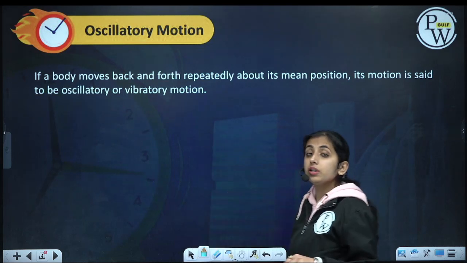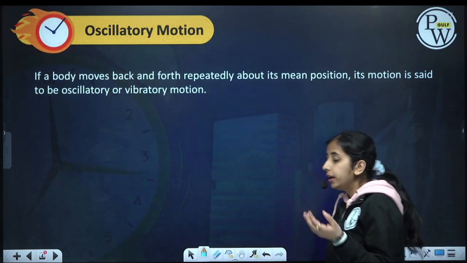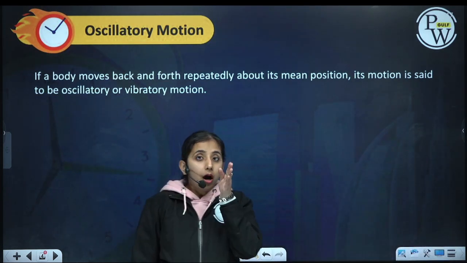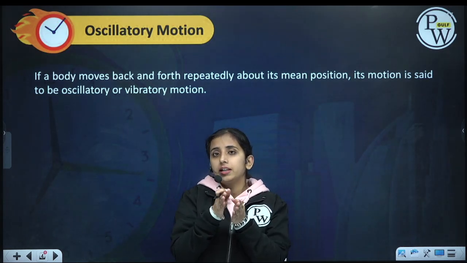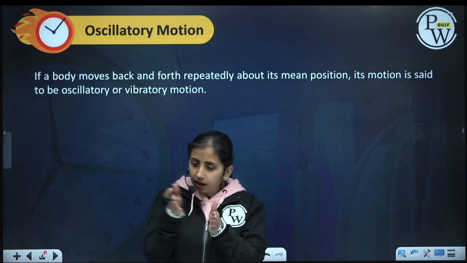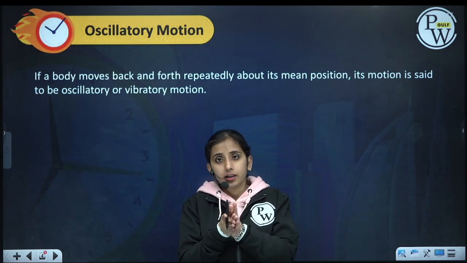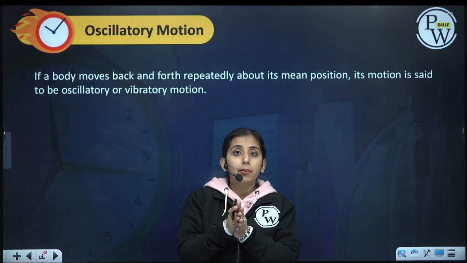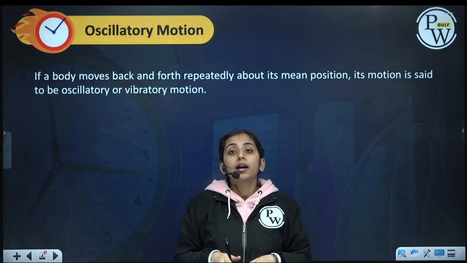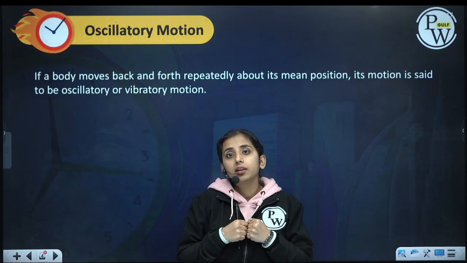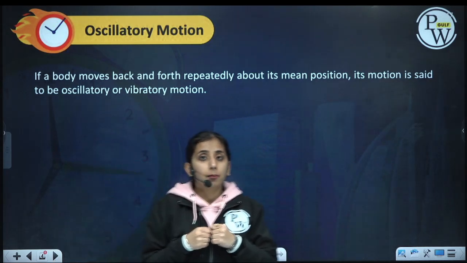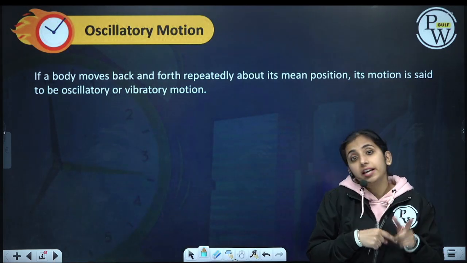Now let us see what is an oscillatory motion. Suppose I move about a fixed point. I take one step this side, then come back, then one step the other side, then come back.